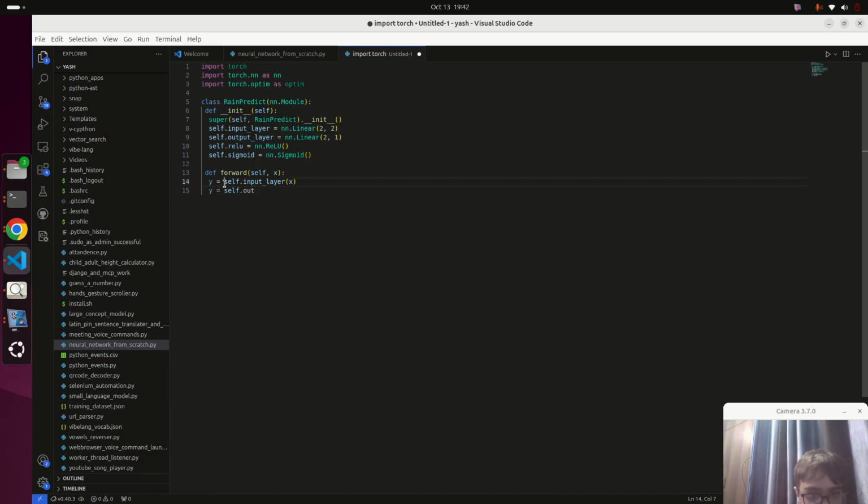So here we have to apply ReLU, as I explained, for the hidden layers of binary classification neural networks. Here we have to apply sigmoid after the layer's outputs, because this is our last layer, which will produce the sigmoid output. This last layer only has one neuron. And here the output tensors of the input layer would go through ReLU.